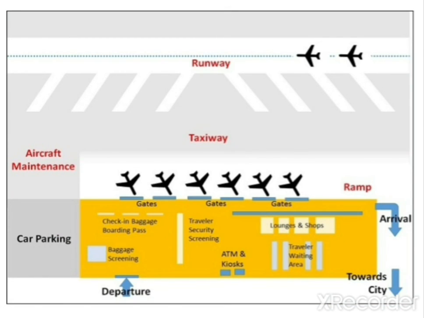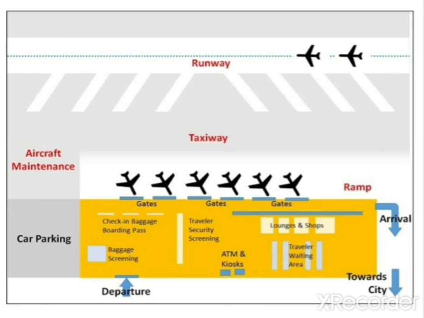Yeah, this is the complete layout of an airport. Here you can see car parking, terminal building, taxiway, runway, and apron. All these things are shown here. It means the check-in baggage or boarding pass and baggage screening, traveler security screening, lounge or shops, traveler waiting area, ATM, and all these things are there.